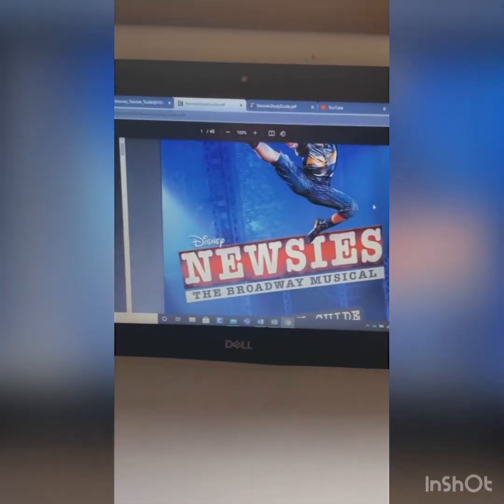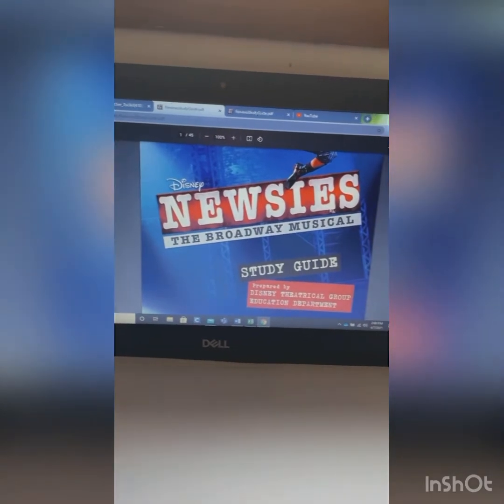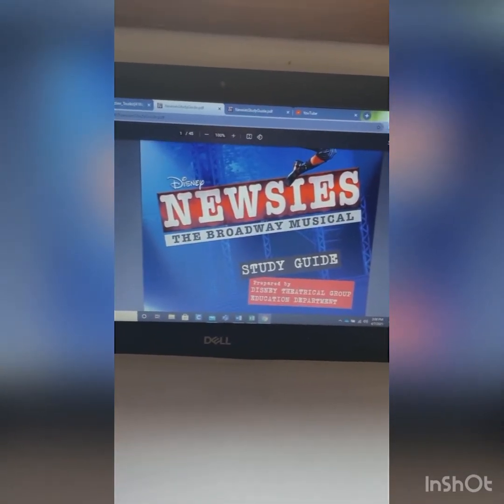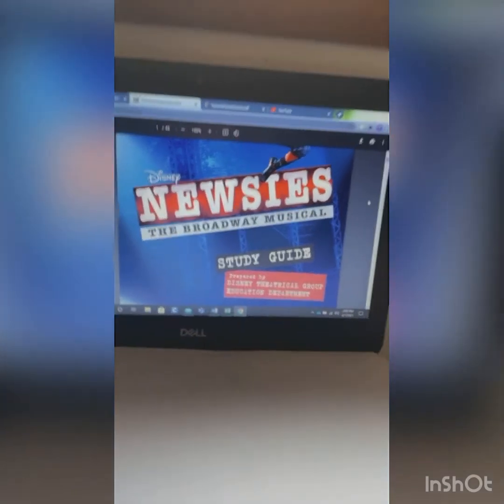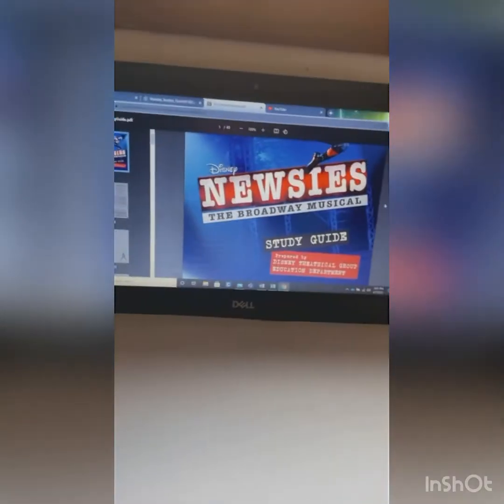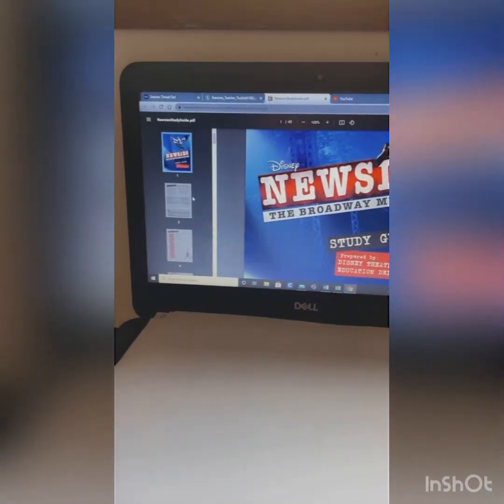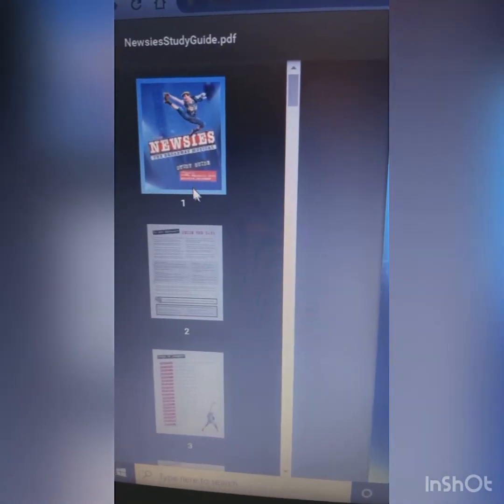So Disney actually put on Newsies as a Broadway musical along with a movie version of the production. Now on my screen, you can see I have a sidebar here that shows some page numbers. So right now, this is page 1, page 2, and so on.